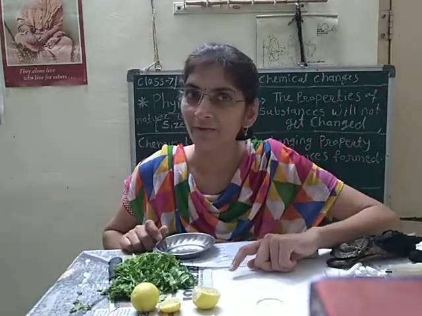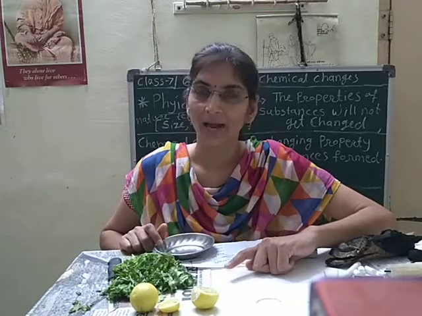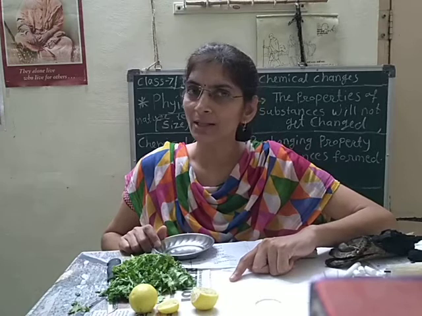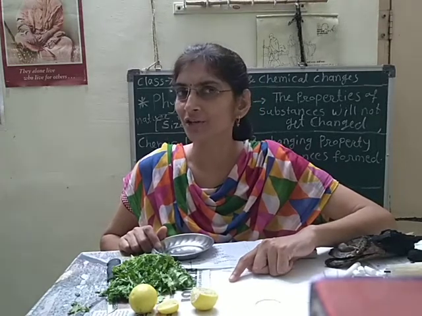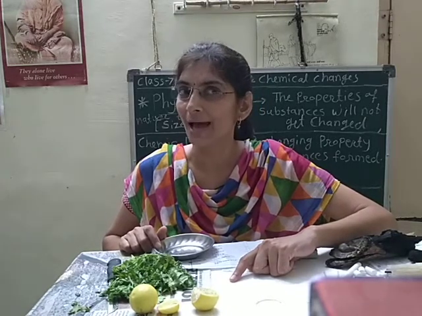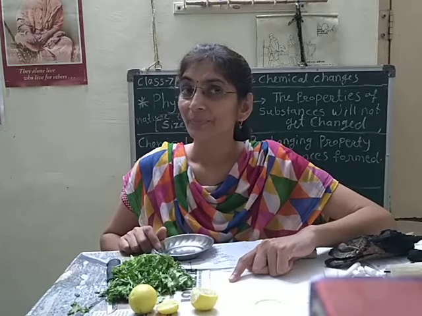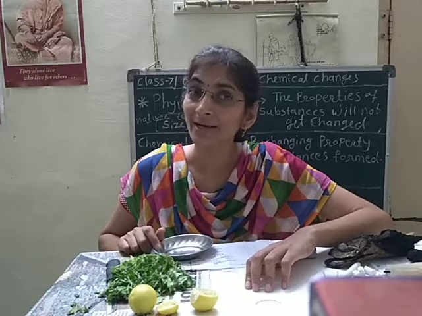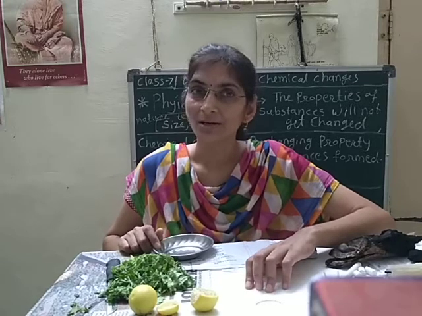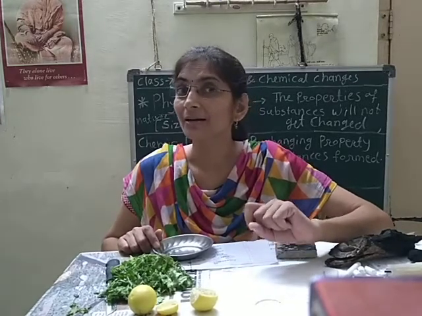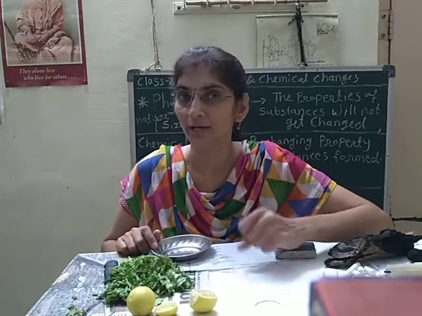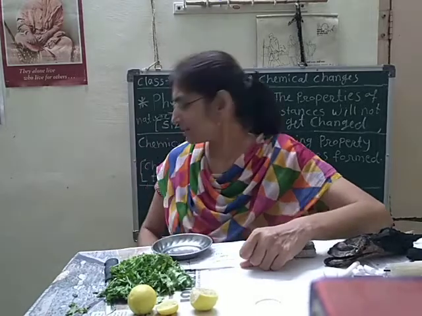In our last chapter we have learned about the indicator and the reaction of indicator with acid and bases. So in that we have learned the reaction of turmeric indicator with acid and base. So which type of change is that? Definitely it is a chemical change because the turmeric indicator will change its property when it comes in contact with base. I will show it again.